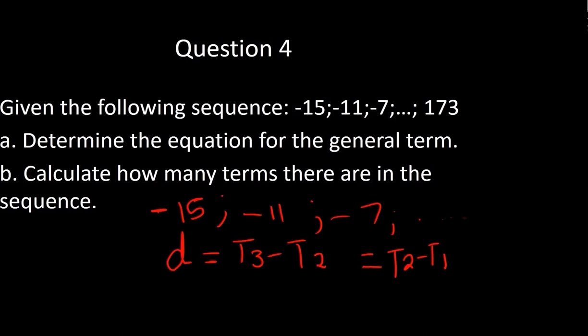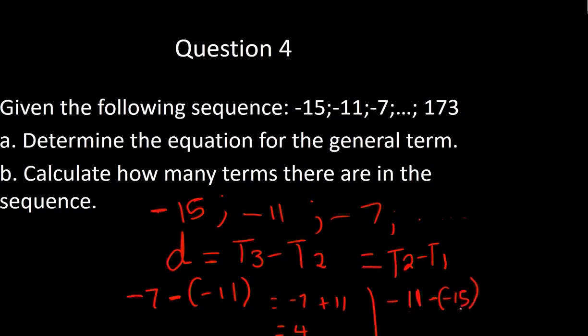So term 3 is minus 7 minus term 2, which is negative 11. So we get minus 7 plus 11, which is 4. Okay, let's check term 2 minus term 1. So term 2 is minus 11 minus term 1, which is negative 15.